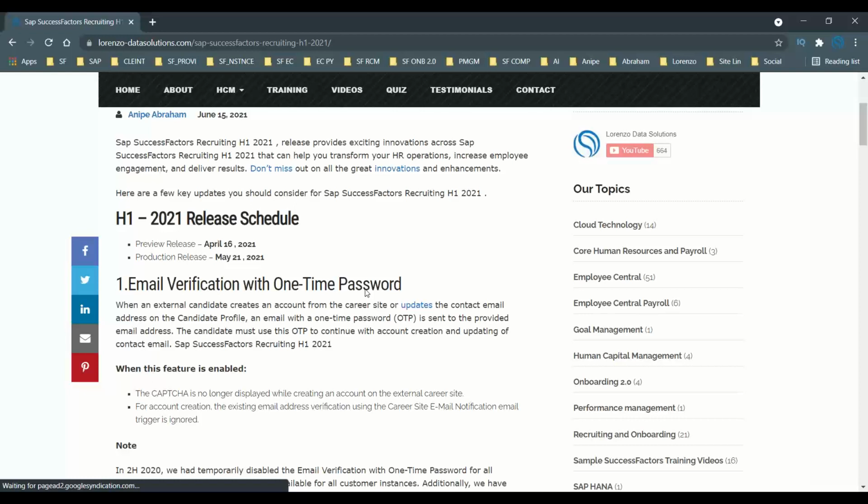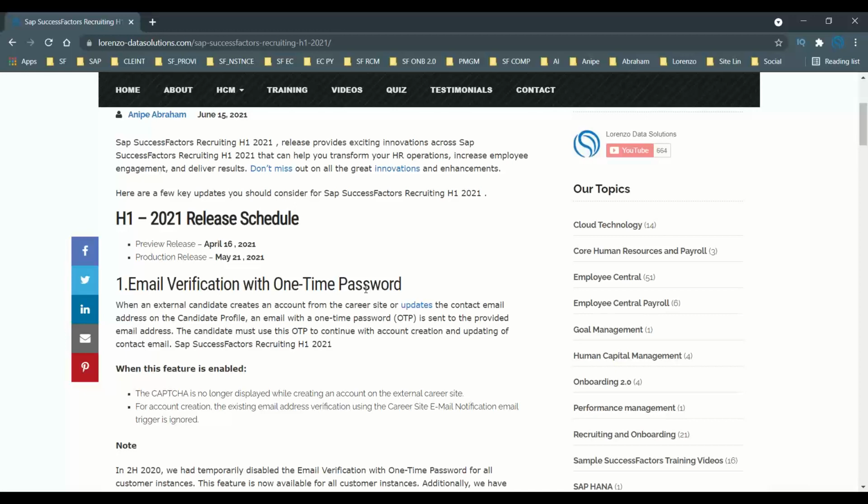From this H1 2021 enhancement, when the feature email verification with a one-time password is enabled, Google CAPTCHA is no longer displayed on the external career site or external career microsites when an external candidate is going to create a profile. The CAPTCHA option is no longer displayed if email verification with a one-time password is enabled.